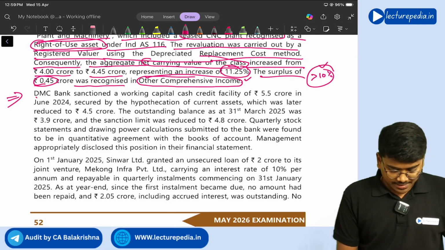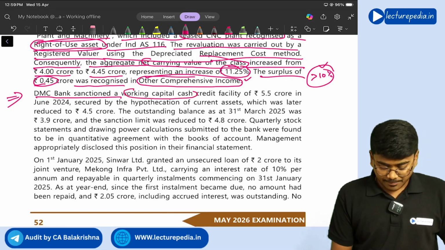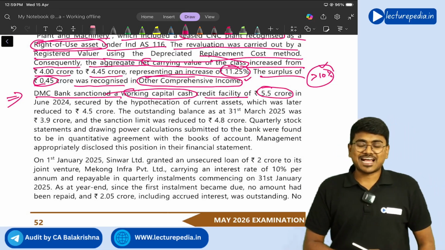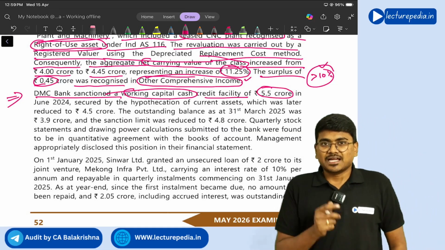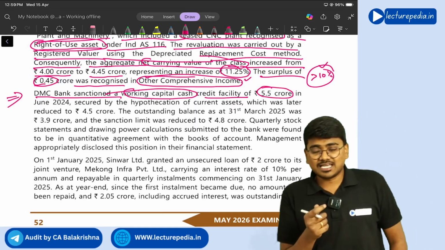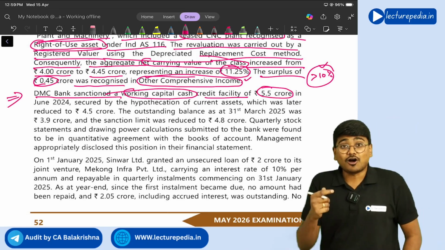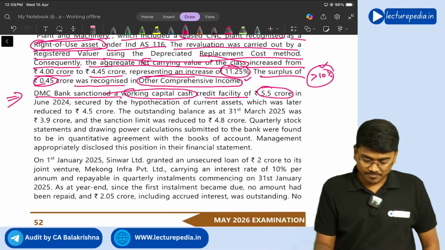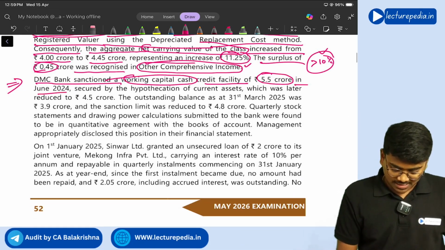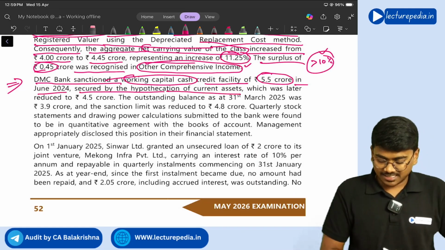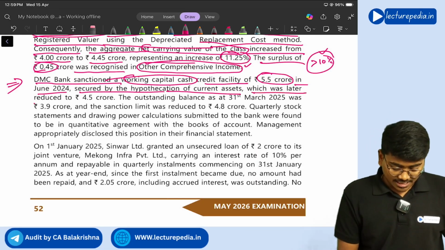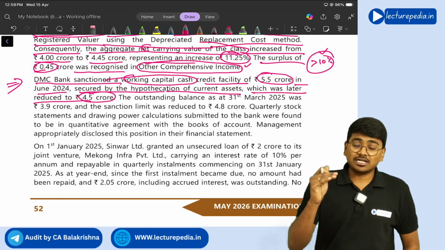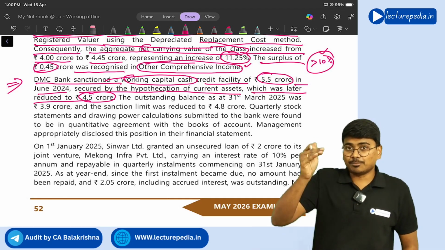See, DMC Bank sanctioned a working capital cash credit facility of 5.5 crore. Basically, as per clause 2 subclause B, if any working capital loan of more than 5 crore has been sanctioned, that gets reported, right? In June 2024, secured by hypothecation of current assets, it was later reduced to 4.5 crore. So later on it was reduced to 4.5 crore. It has come below 5 crore.